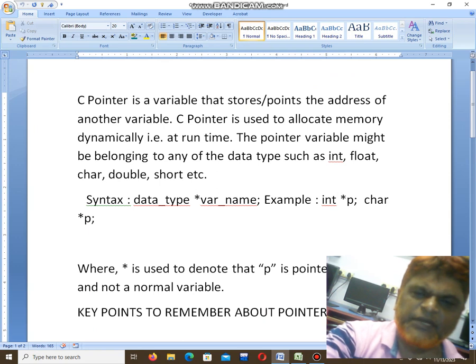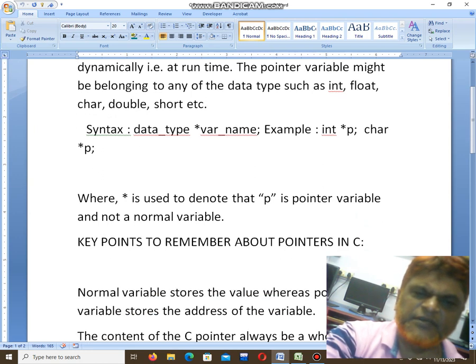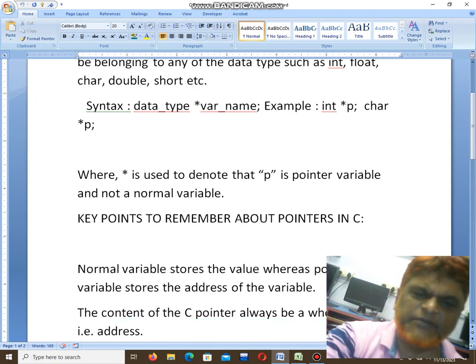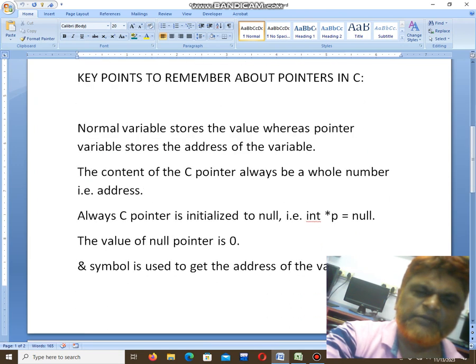If you want to declare a pointer, we say int *p. Here *p is a pointer variable. The star is used to denote that p is a pointer variable and not a normal variable. Always, star indicates a pointer variable. These are the important points which I have to remember.